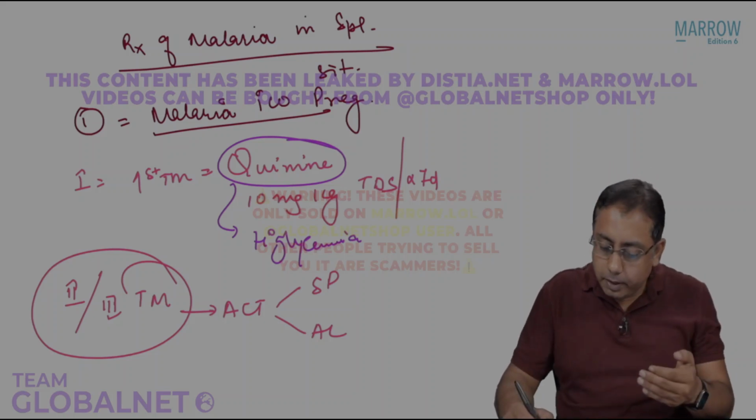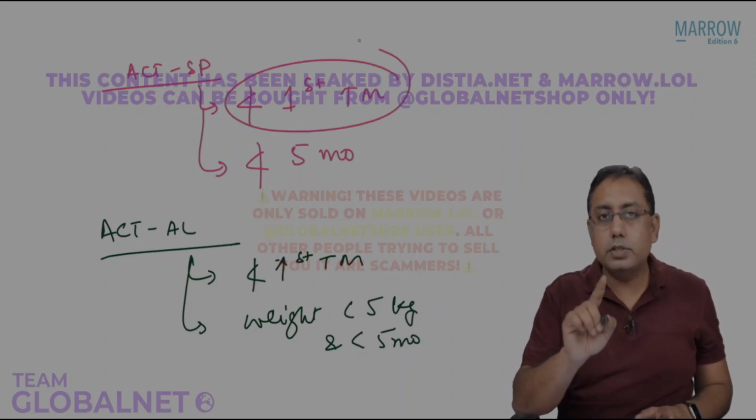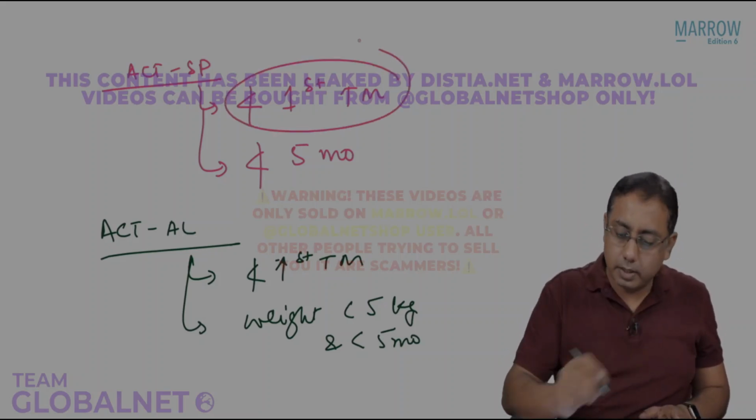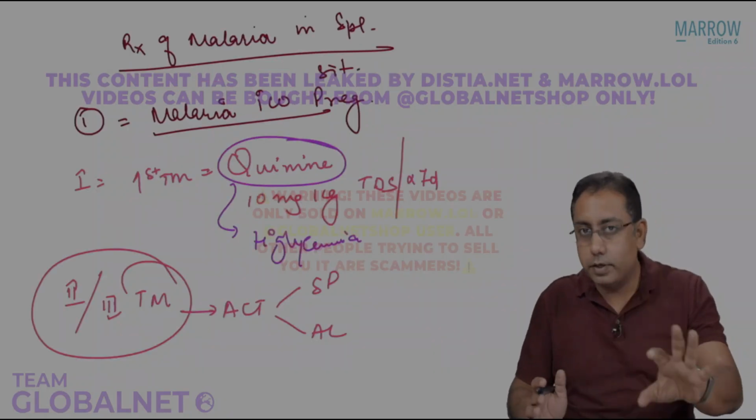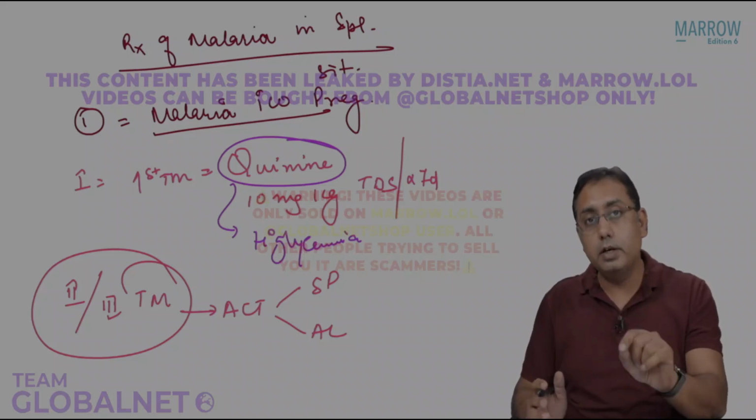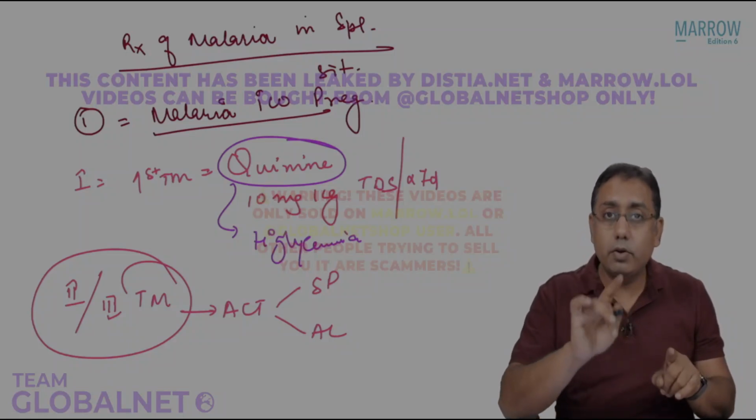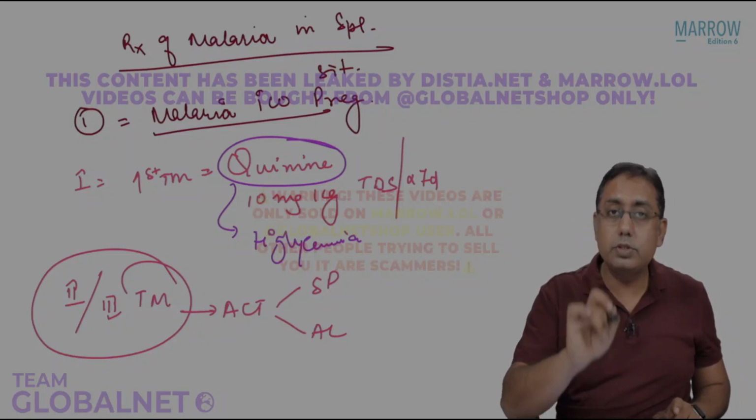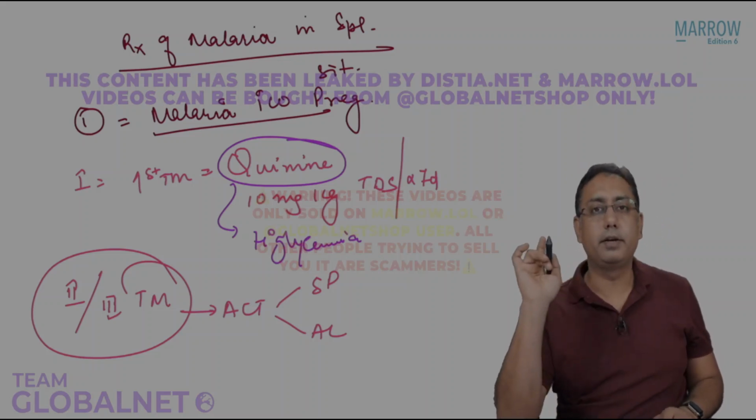Please remember in the previous page where I told you that ACT-SP is contraindicated in the first trimester, I'm still saying that ACT-SP and AL are contraindicated in the first trimester. But when I teach you severe malaria over there, I will say that single drug therapy with artesunate can be given. It means that artesunate combination therapy, which includes the SP or the lumefantrine, these are contraindicated.